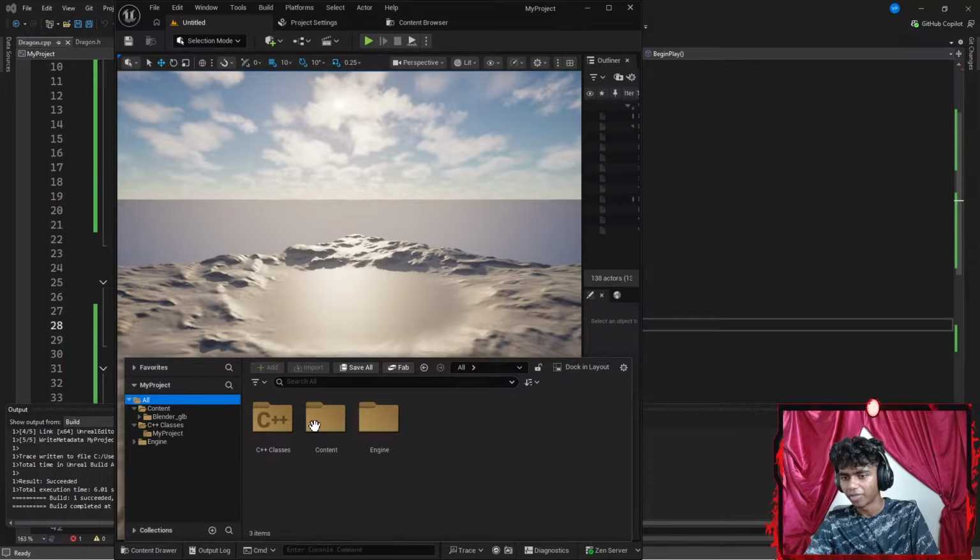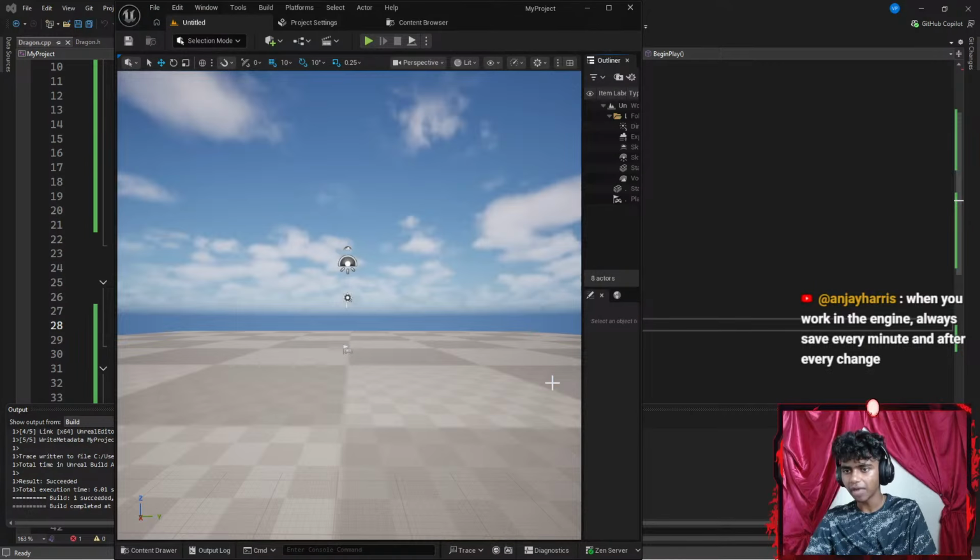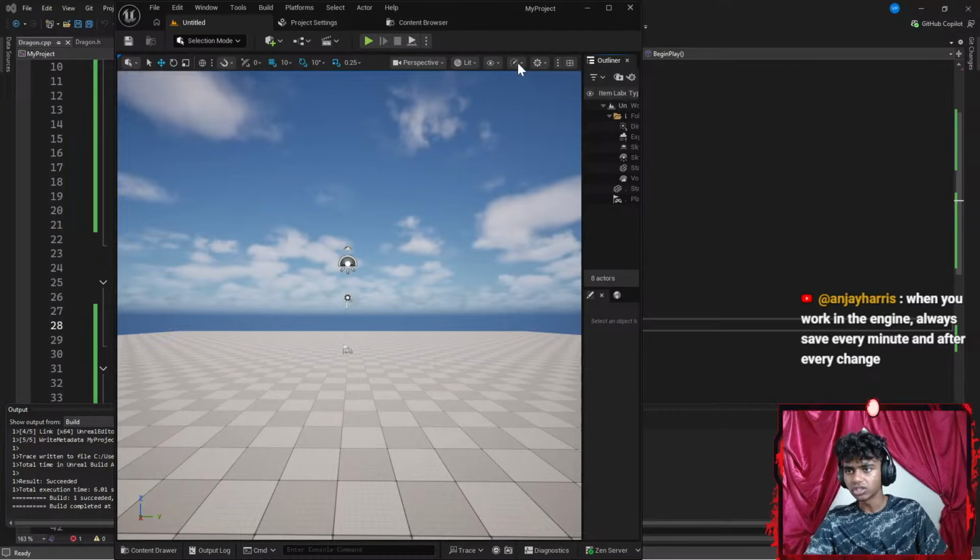Where's my map? Did I not save my map? That's awful. I mean, it's fine. I can just go ahead and create a new map. Let's go ahead and open a new level. I'm gonna add a basic map. There we go. Okay, let's go here.